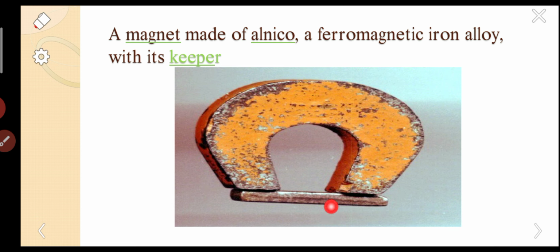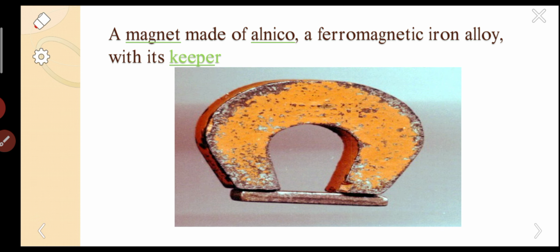The role of the keeper here is that it protects the magnet. It protects the magnet, meaning it prevents the leakage of magnetic field. We can simply say that it prevents the leakage of magnetic field. So the term used here is keeper.